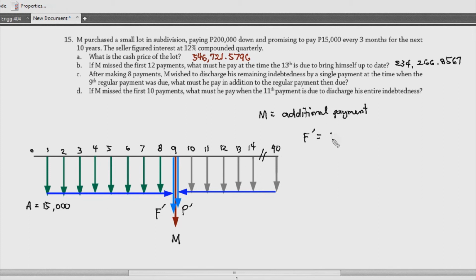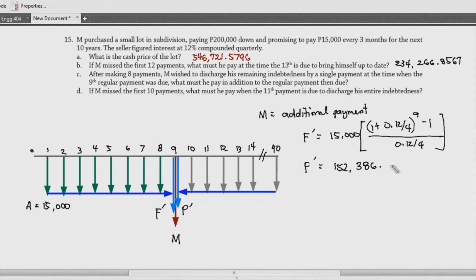So, we have 15,000, okay, times 1 plus 0.12 over 4, and then how many payments ba yung ginawa natin? So, diba meron natin 9 payments? Minus 1 divided by 0.12 over 4. Now, remember, dito sa procedure na to, we have incorporated yung payment natin kasama yung ating 9th. So, parang nagbayad na rin tayo dyan ng 15,000. So, kasama yun doon. So, the value would be equal to 152,386.5919.